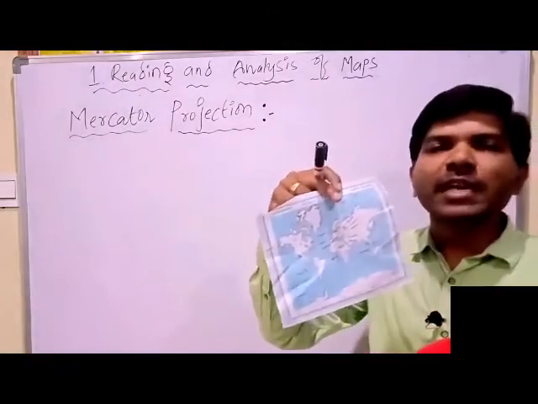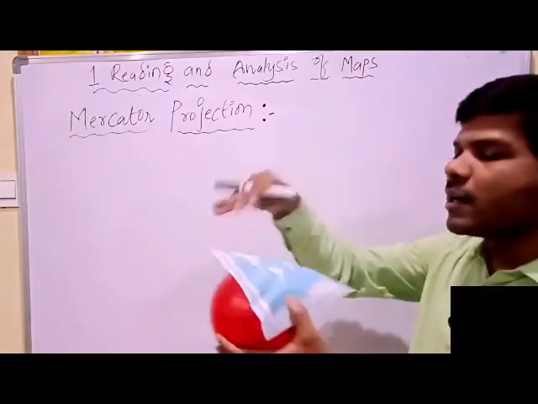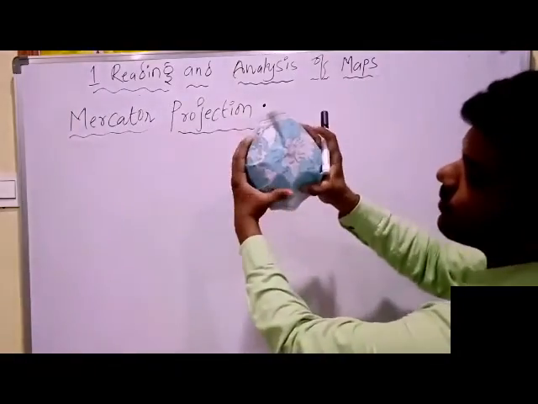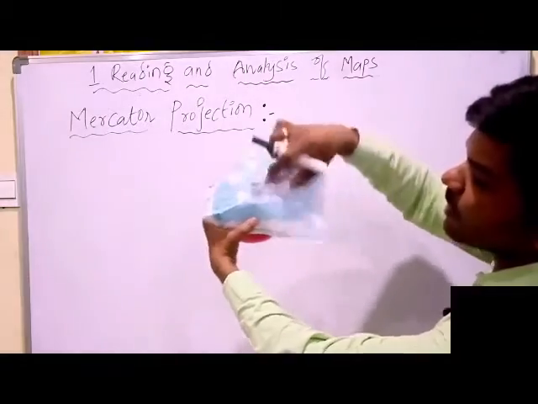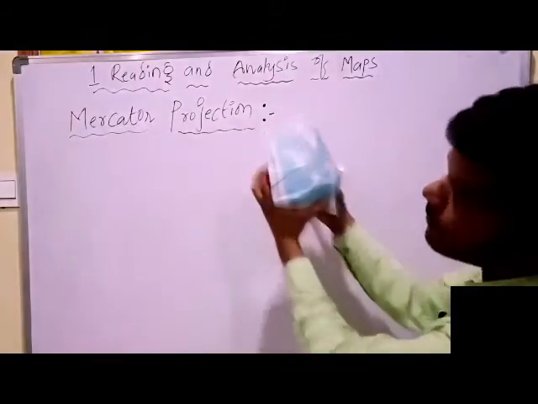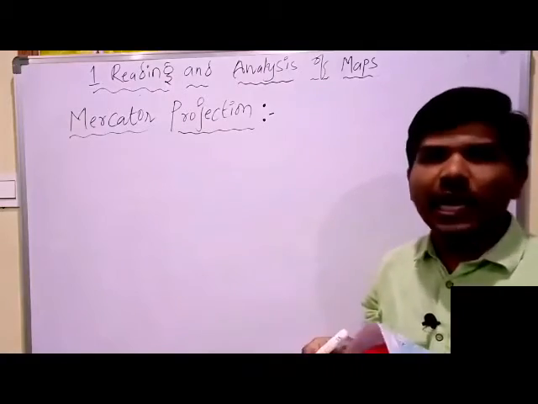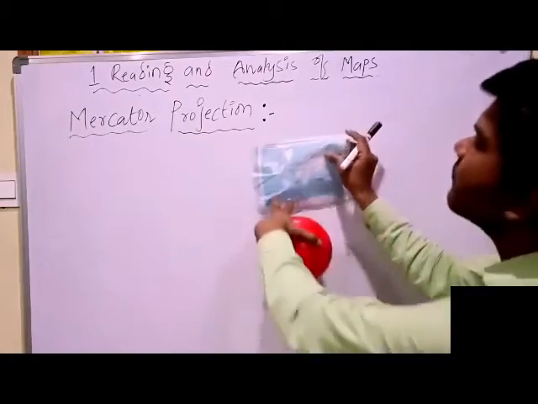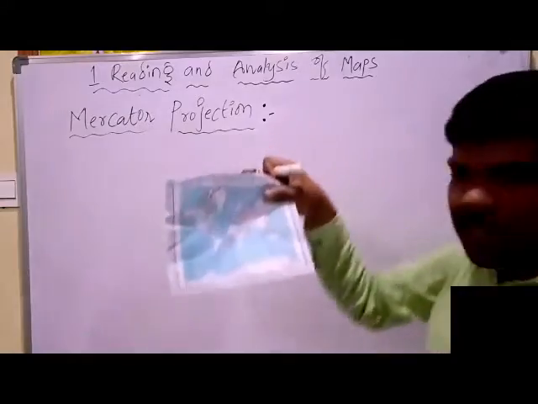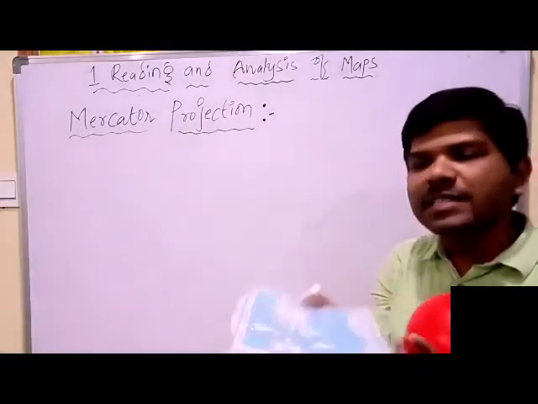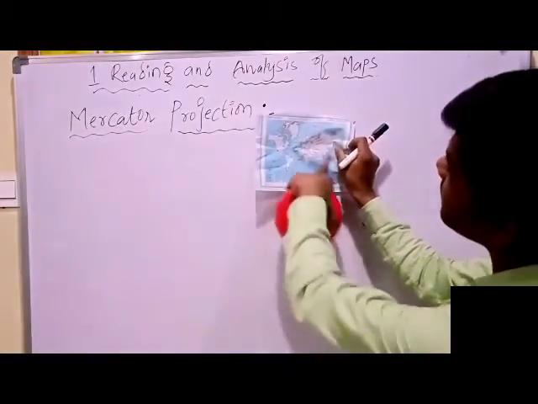But we cannot show the curvature. There are so many curves; this side a curve, that side a curve, a lot of curves. We cannot show the curvature and we have to show it flat. The Earth is now shown as a flat paper, this wall map.